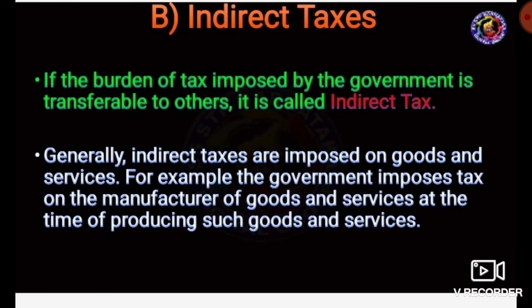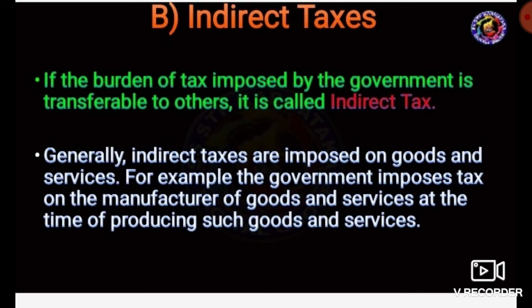The second one is indirect tax. If the burden of tax imposed by the government is transferable to others, it is called an indirect tax. Indirect taxes are imposed on goods and services.